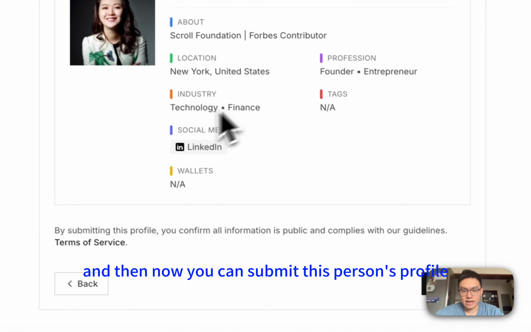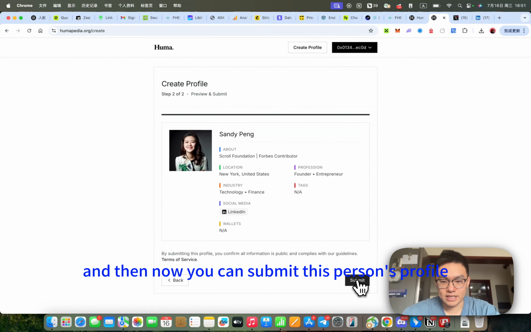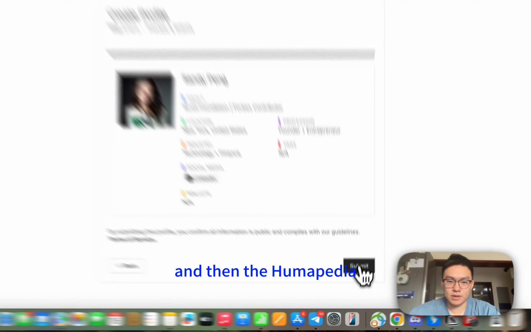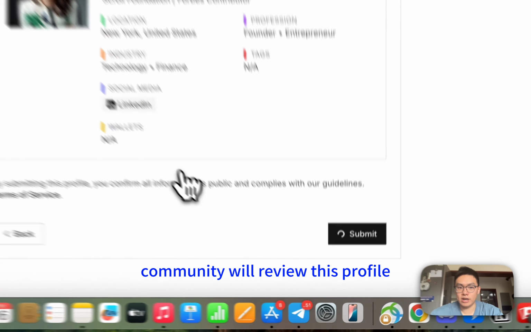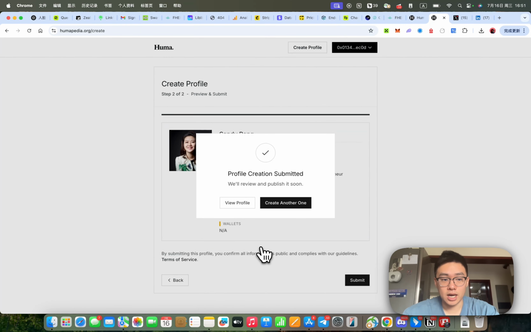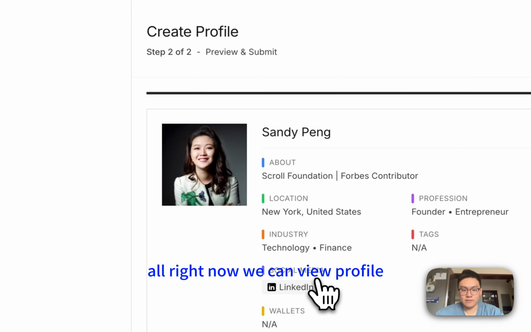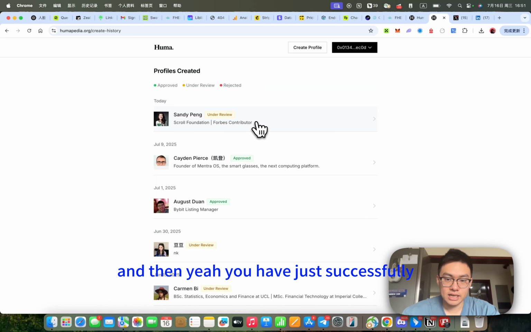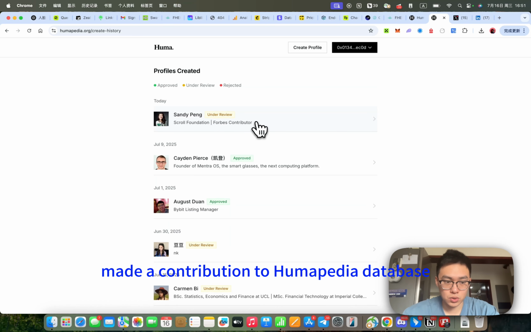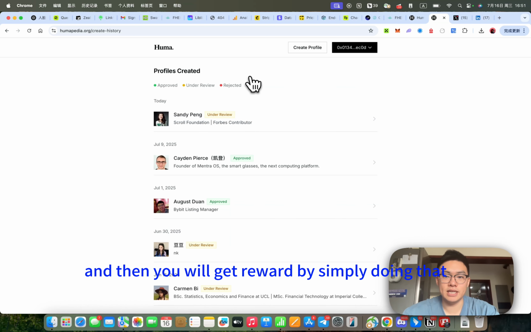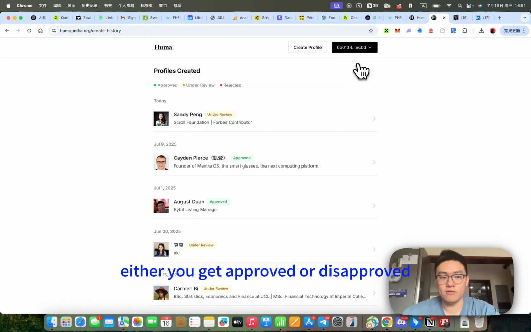Then simply click next. Now you can submit this person's profile, and the Humapedia community will review this profile and later on either approve or disapprove your submission. All right, now we can view profile. Now you can see all the profiles that you created. You can see this is under review, and you have just successfully made a contribution to the Humapedia database, and you will get a reward by simply doing that, whether it gets approved or disapproved.